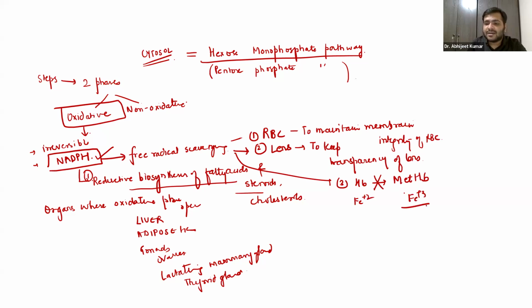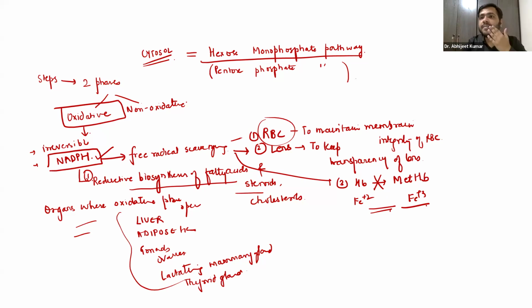Okay, so basically it is helping it in the reduced state only, right? So that is something important in RBC or erythrocyte. You have to remember: free radical scavenging, reductive biosynthesis of fatty acids, steroids, and cholesterol, and the organs where this takes place. This is something which you have to mention.